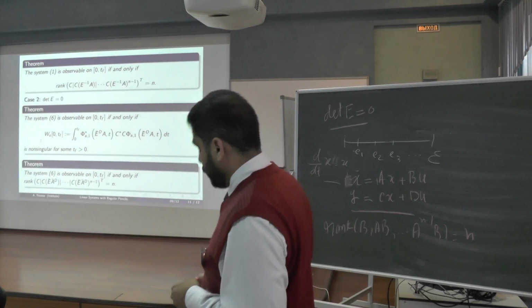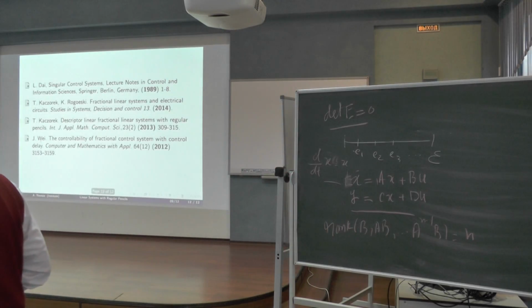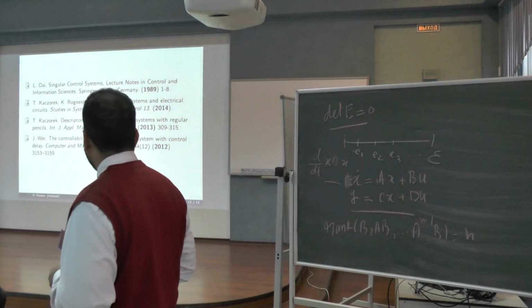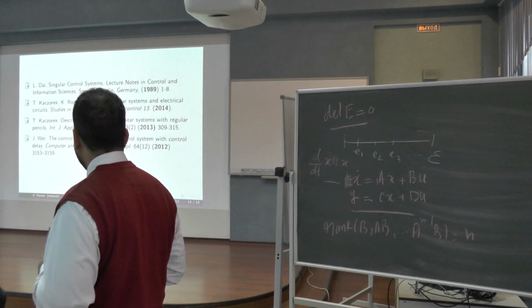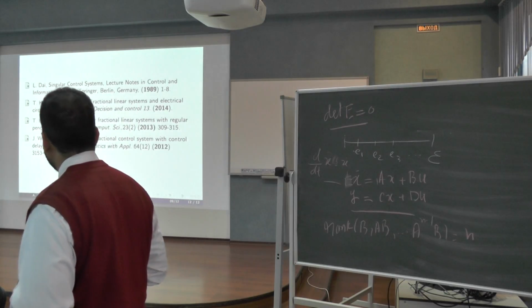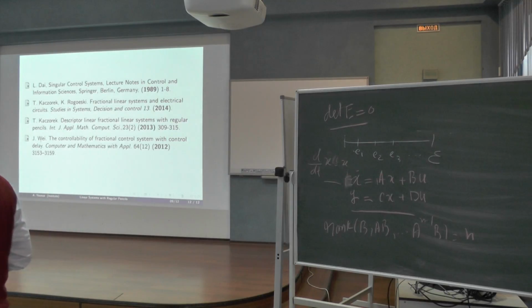And these are the references. The definitions can be seen here in this book. Taylor is a very famous mathematician working on fractional systems, especially in circuits in electrical engineering, and obtained many results. There are some books, and we use some ideas from these references and obtain some results by using some definitions. That's all.